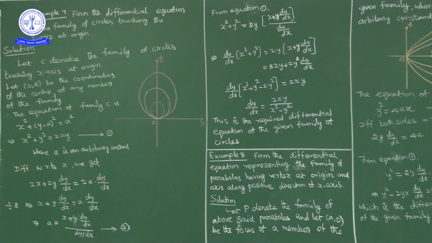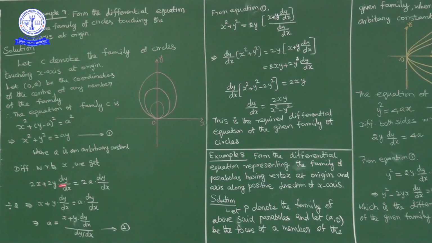So how many arbitrary constants here? One. As we have one arbitrary constant, we have to differentiate only one time, and eliminate the arbitrary constant a. For this, differentiating with respect to x on both sides, we get 2x plus 2y into dy by dx is equal to 2a into dy by dx.